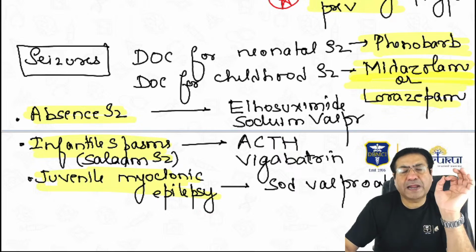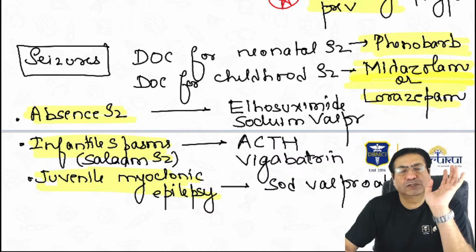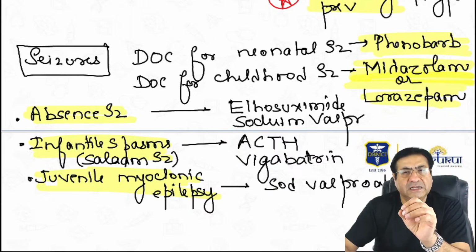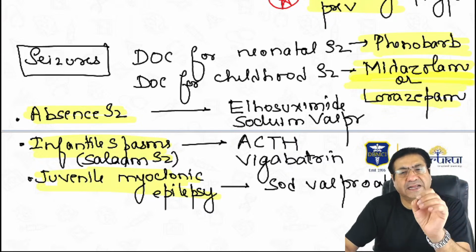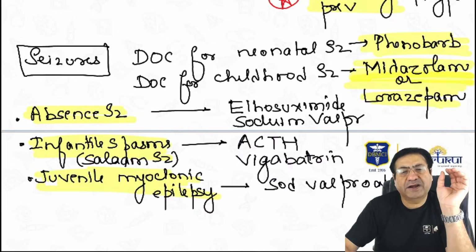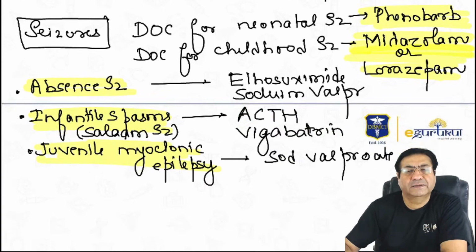Drug of choice for absence seizures, ethosuximide. Ethosuximide not available, sodium valproate. Drug of choice for infantile spasms, ACTH. But when infantile spasms is associated with tuberous sclerosis, then the drug of choice is vigabatrin. And drug of choice for juvenile myoclonic epilepsy is sodium valproate.